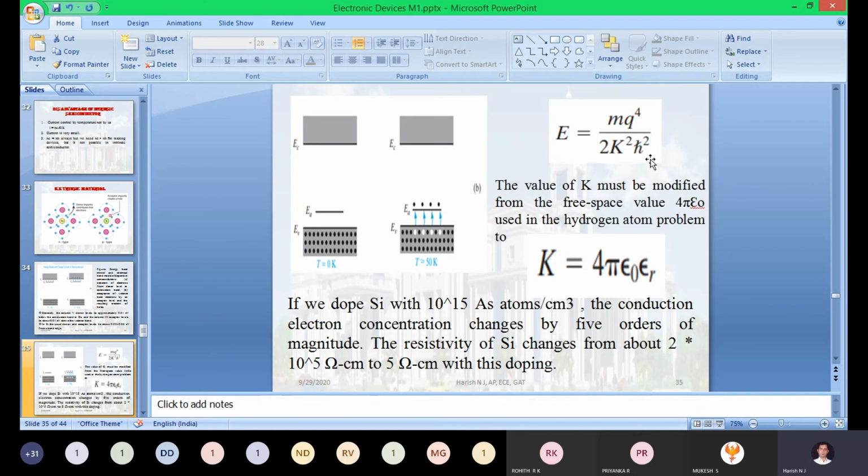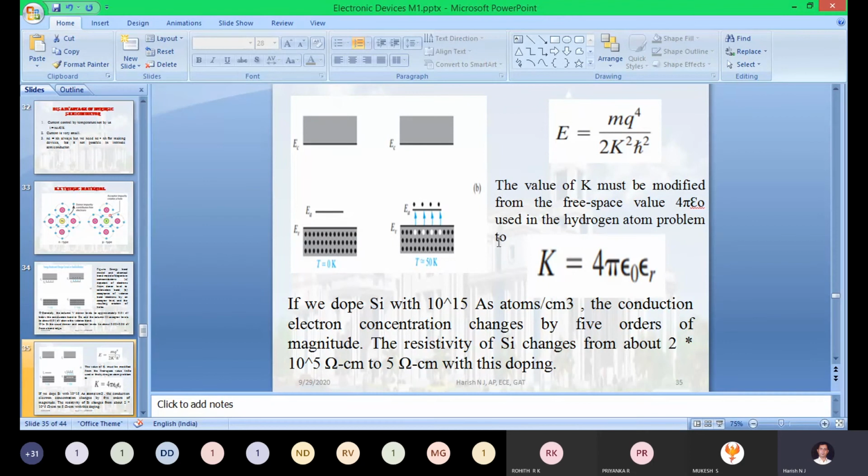Here h stands for Planck's constant. K is given as 4 pi epsilon naught epsilon r. You are very much aware of what epsilon naught and epsilon r are, the permittivity. Mn stands for the conductive mass of an electron. Using all these parameters, we calculate how much energy is required for jumping from the ED level to the EC level.